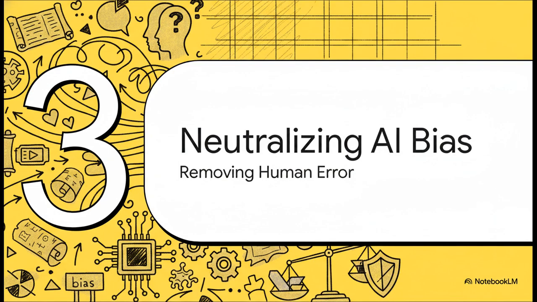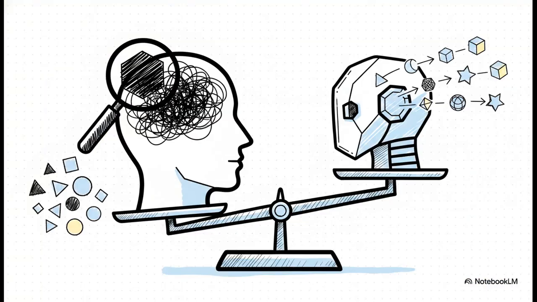Which brings us to part three, neutralizing bias through AI. Now, you might be asking, why can't a human data scientist just cross-reference all this manually? Well, frankly, our human brains get in the way. We are incredibly prone to confirmation bias. If we go looking for a pattern to prove our pet theory, our brains will usually find it and conveniently ignore the contradictory data. AI completely neutralizes that bias. It processes millions of data points neutrally. It absolutely does not care about the outcome. It just maps the raw underlying mathematical architecture.